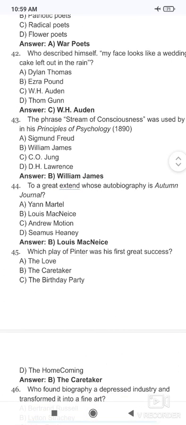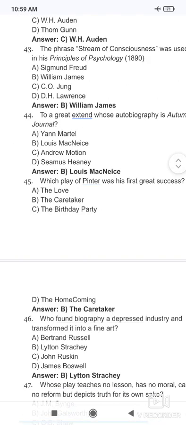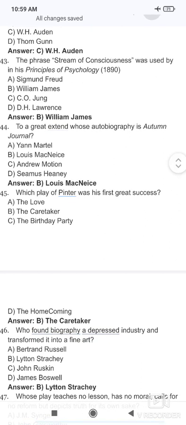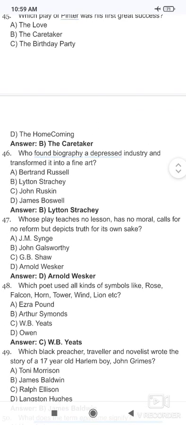Question number 45. Which play of Harold Pinter was his first great success? The Caretaker. The Birthday Party is also famous, but The Caretaker was a great success. Question number 46. Who found biography a depressed industry and transformed it into a fine art? Lytton Strachey. Question number 47.